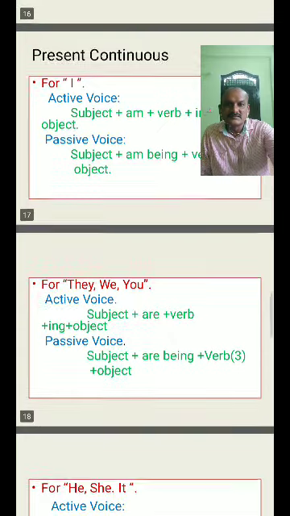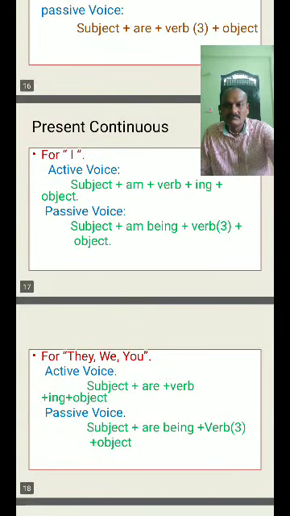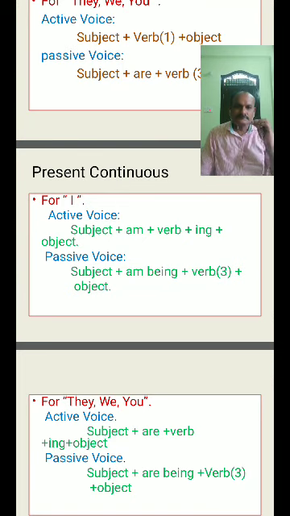Come to one example here. I am writing the homework. Simply, am is there, and the verb has ing form, so it is active voice, and it comes under present continuous. What is the structure? Homework is the object in the active voice. It becomes the subject in the passive voice.